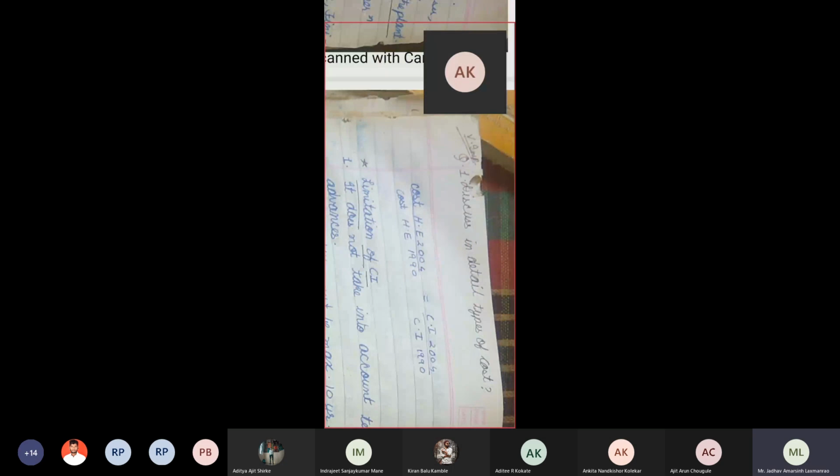Okay, simple formula is there. Suppose I want to find out cost of heat exchanger in 2004, if I know cost of similar heat exchanger in 1990. I have written that formula here. So cost of heat exchanger in 2004 divided by cost of heat exchanger in 1990 is equal to cost index in 2004 divided by cost index in 1990. This is a simple formula. तुम्ही या फॉर्म्युलाचा स्क्रीनशॉट मारून घेऊ शकताय. Okay, if you know this formula, then you can solve some examples of this chapter.